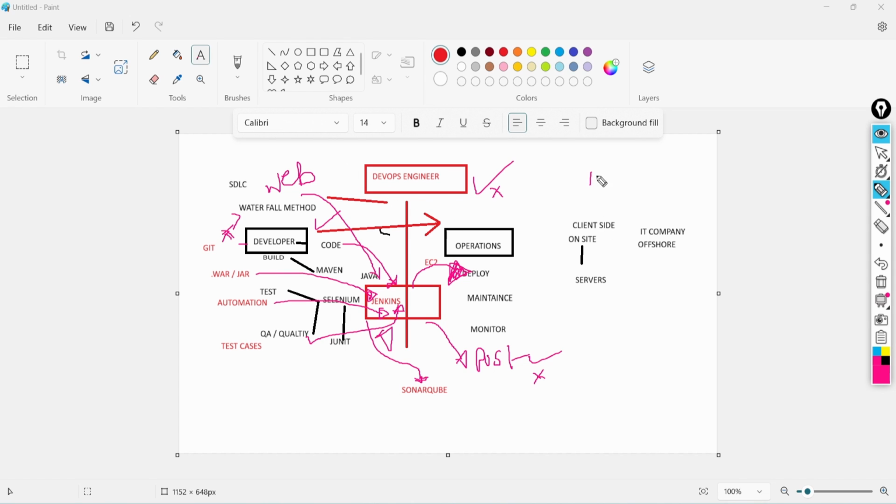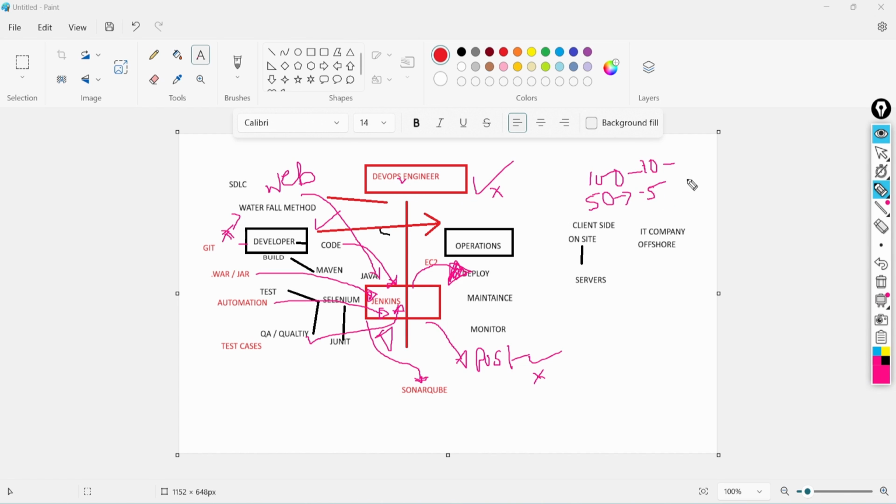Let's say there are 50 developers and 5 projects. Each development team will have one DevOps engineer, developers, and testing and QA people. In the current scenario, development and maintenance will all be taken care of by the DevOps engineer.